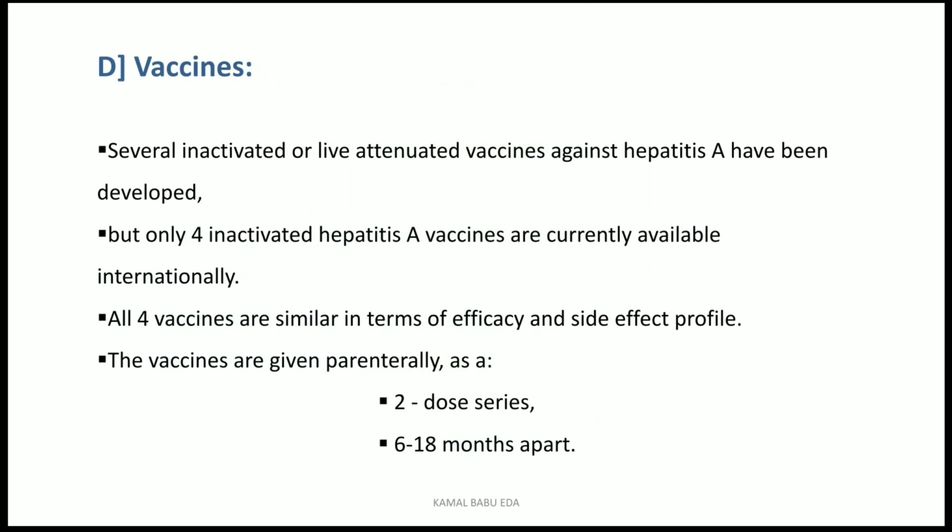And the next topic is vaccines. What are the vaccines? There are several inactivated or live attenuated vaccines developed against hepatitis A, but only 4 inactivated hepatitis A vaccines are currently available internationally. All 4 vaccines are very similar in their efficacy and side effect profile. The vaccines are given parenterally as a 2-dose series, 6 to 18 months apart.